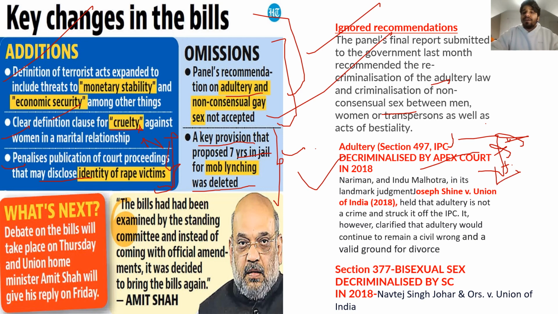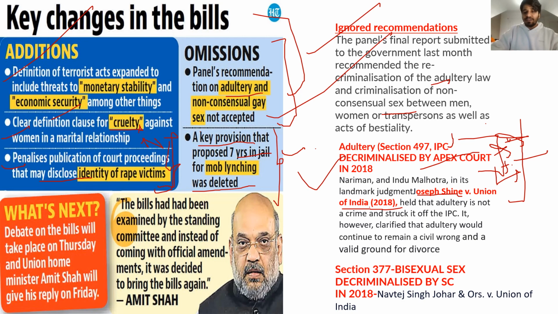And to make a complaint for adultery, any member of the family of the husband of that woman, or a relative of the husband, or the husband himself, could report on such adultery matters, right? But now what has happened, the Supreme Court of India in 2018, in its very famous Joseph Shine versus Union of India case, has made the adultery law gender neutral and decriminalized it.